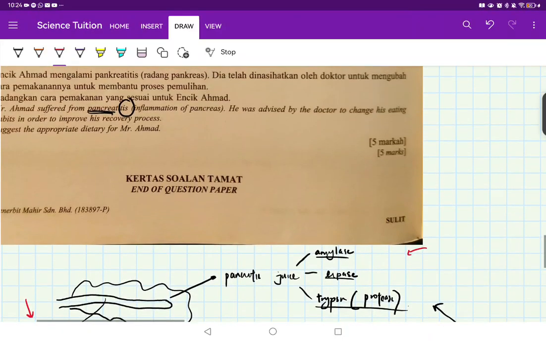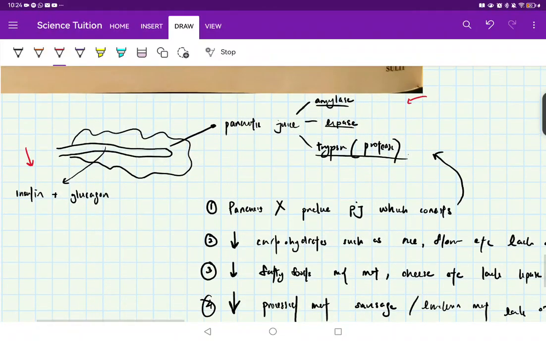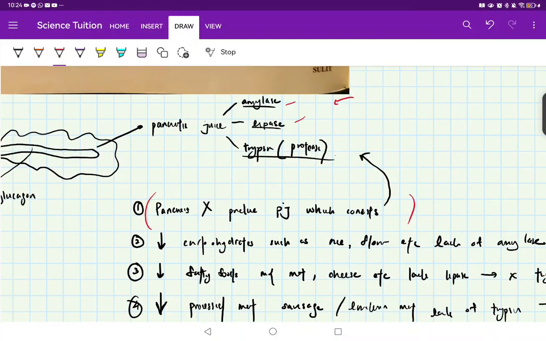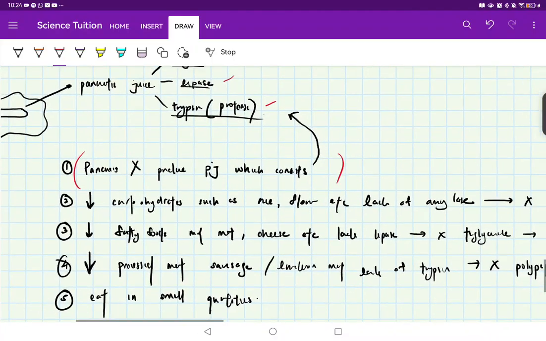So in the question like this, you want to talk about what's the opposite. So what happens if the organ does not function as intended? Usually you just write the opposite. So in this case, pancreas does not produce the pancreatic juice, which consists of your amylase, lipase, and your trypsin. So now you want to talk about if there is no each and single one of the enzymes, what your body cannot do. So for example,